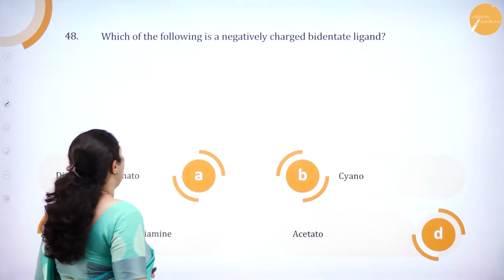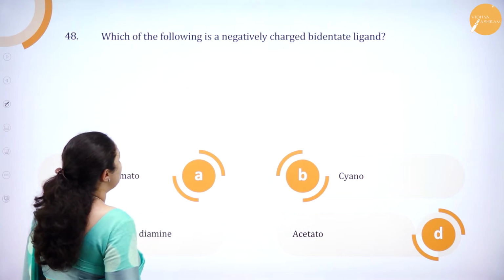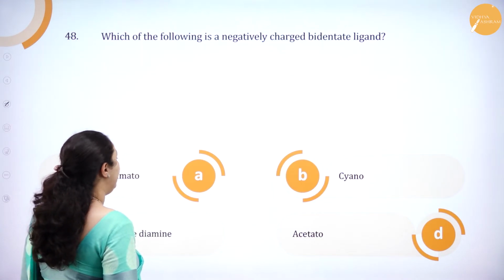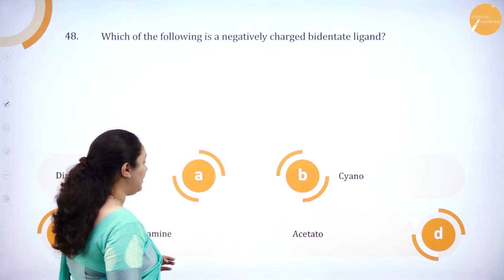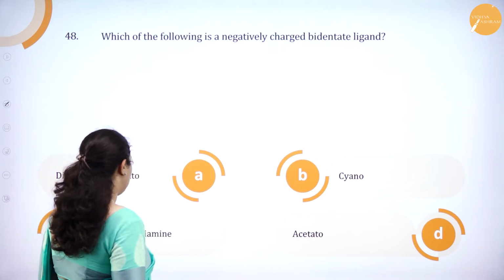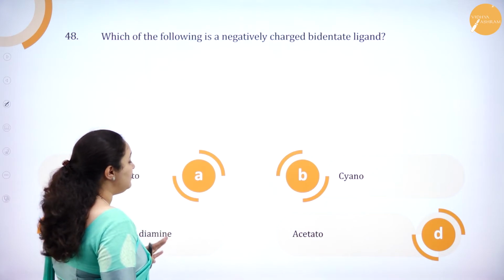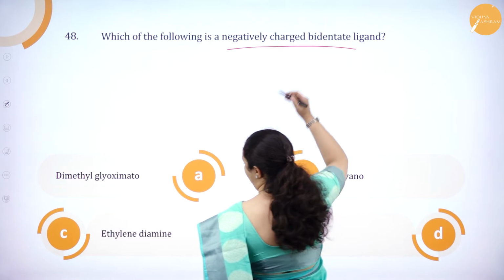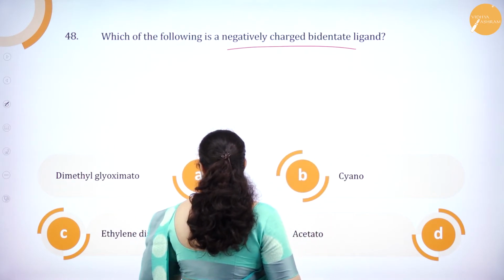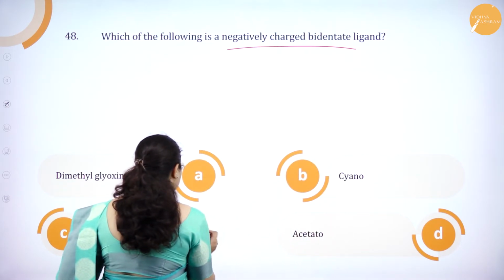Next question. Which of the following is a negatively charged bidentate ligand? Dimethyl glyoxymato, cyano, ethylene diamine, acetato. Ethylene diamine is a bidentate ligand, but it is neutral.